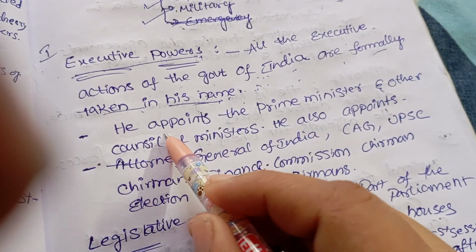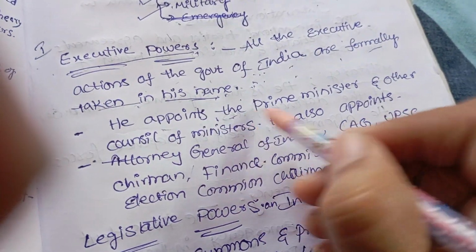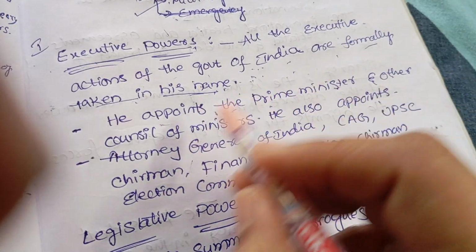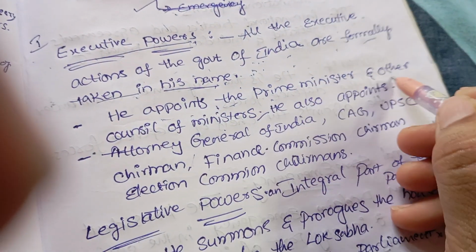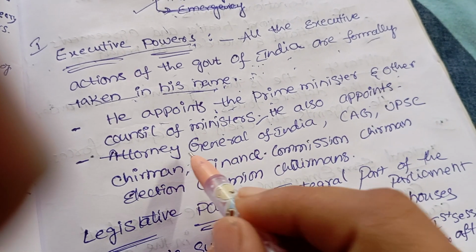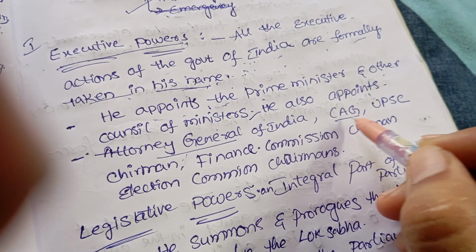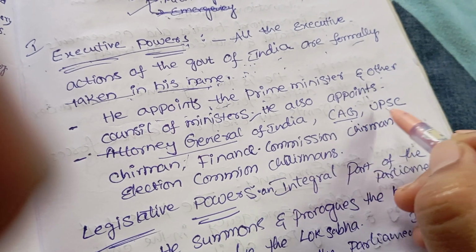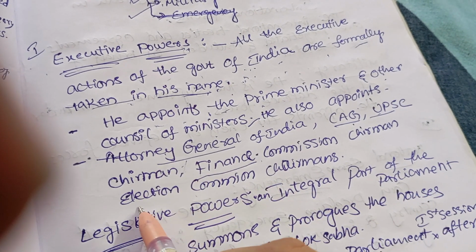So as he has executive powers, he appoints the prime minister and other council of ministers. He also appoints the Attorney General of India, the CAG, Comptroller and Auditor General of India, chairmen of the UPSC, Finance Commission and Election Commission.